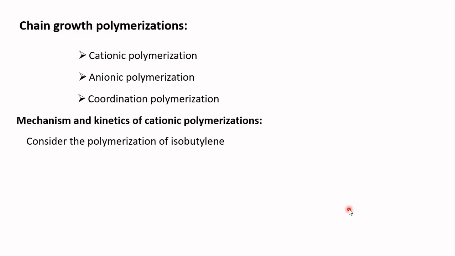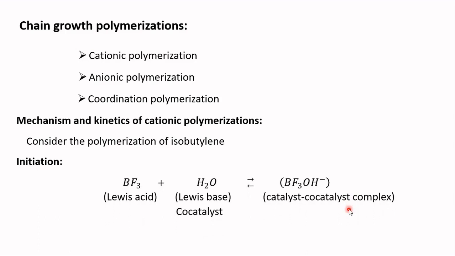As we know, cationic polymerization proceeds in three steps: initiation, propagation and termination. Now, let us consider the first step, initiation. In general, the initiation of a reaction consists of a catalyst, a co-catalyst and a monomer. In the polymerization of isobutylene, the initiation step consists of BF3, boron trifluoride, as a catalyst, and a Lewis base, that is a water molecule, which acts as a co-catalyst.